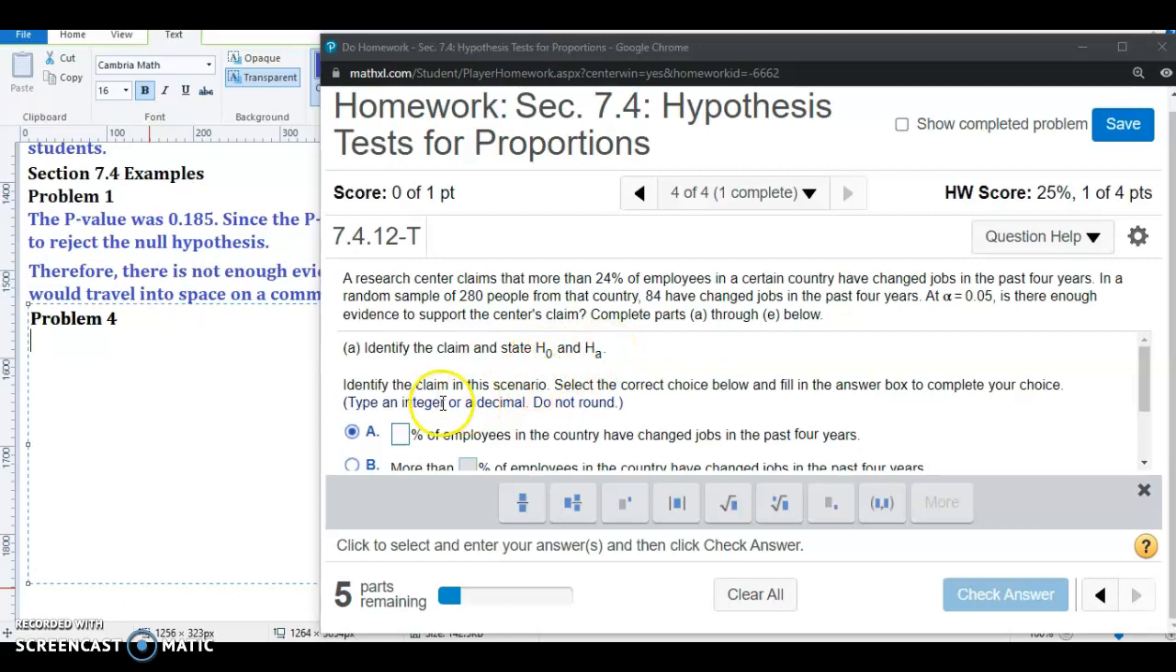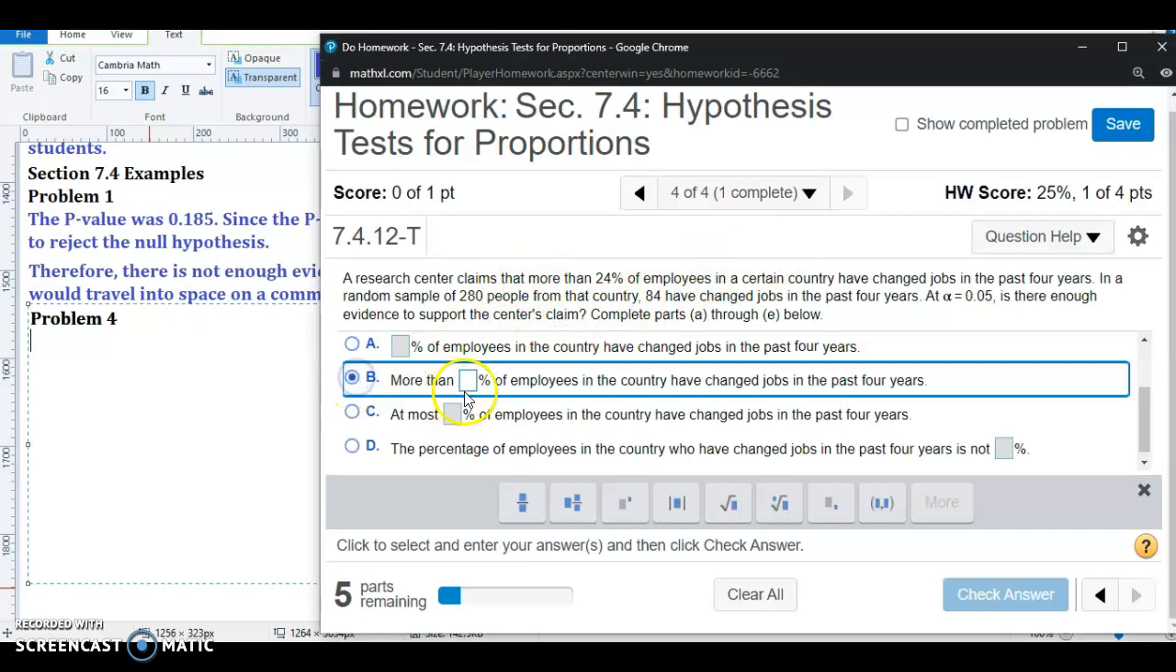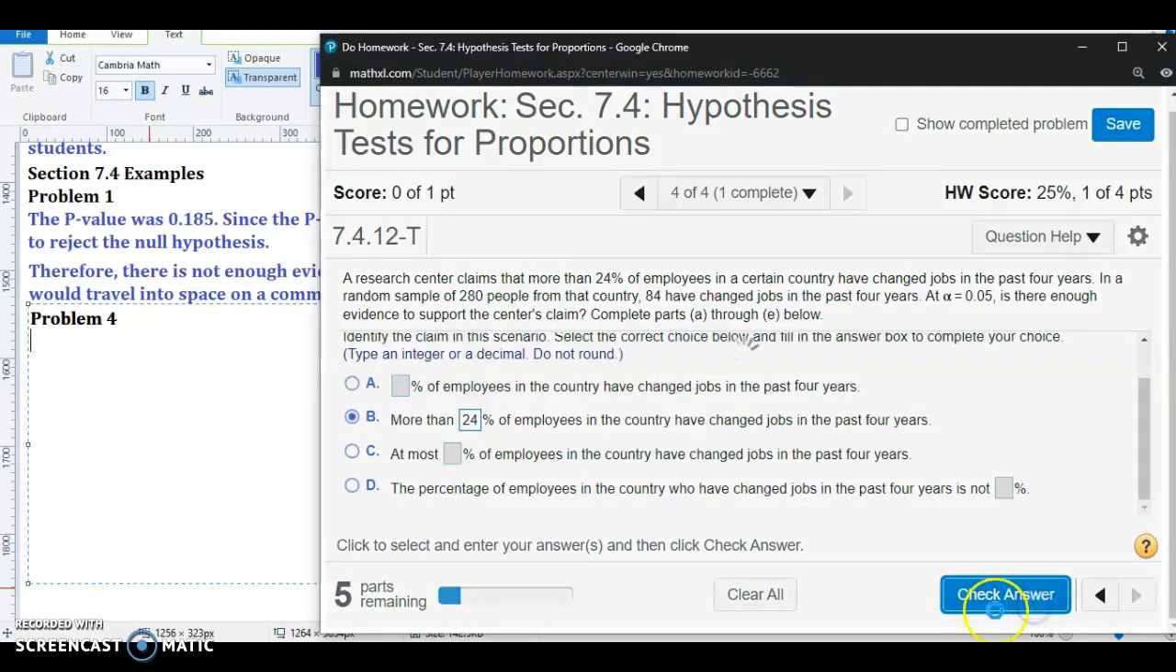So the first part here is to identify the claim. It says more than 24% of employees have changed jobs in the last 4 years. So reading the answer choices, you're going to select the most appropriate answer choice that fits the description of the claim. It appears to be answer choice B, but go ahead and read these on your own carefully. So let's go ahead and check that.